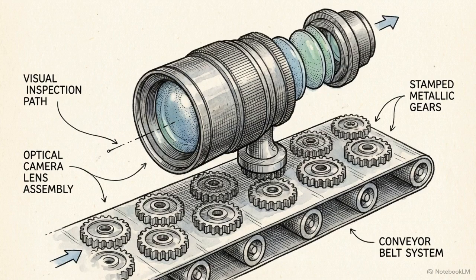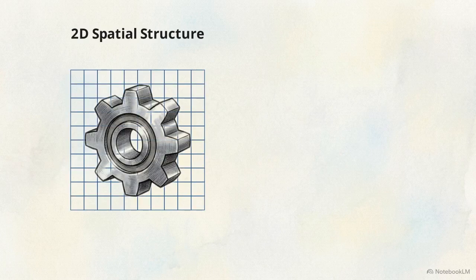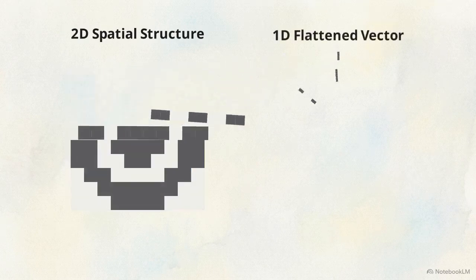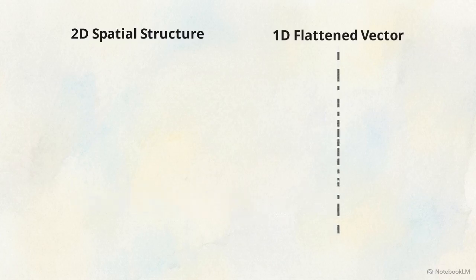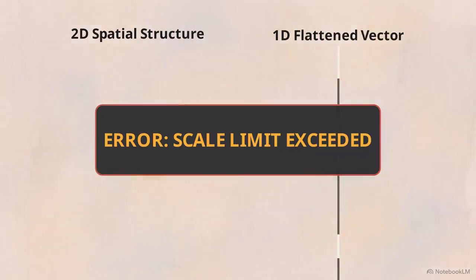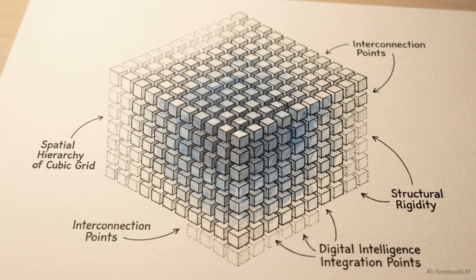Let's apply this mathematical structure to visual inspection. Factory floors rely heavily on grid-structured sensor arrays and optical cameras to monitor production quality. Standard neural networks fail here. They process inputs as flat, one-dimensional lists, which destroys the inherent spatial structure of an image and scales terribly when processing millions of pixels. Convolutional neural networks, or CNNs, are designed explicitly to solve this problem, making them the dominant architecture for spatial data analysis.